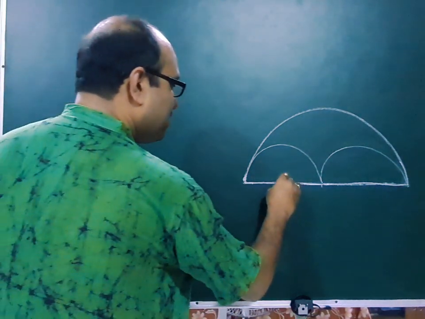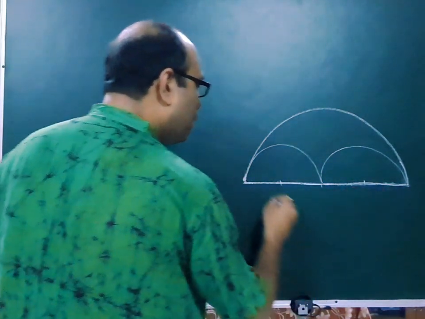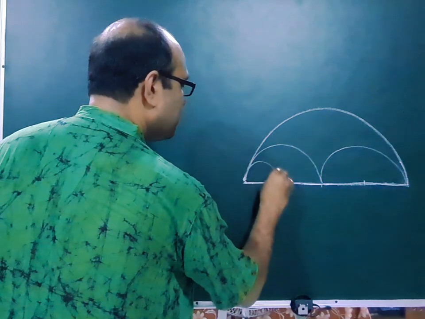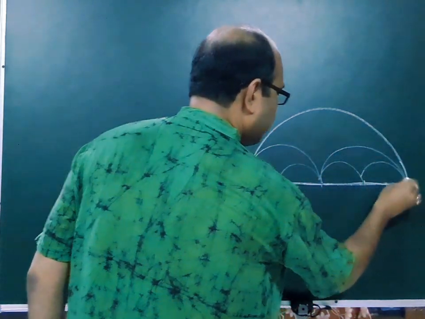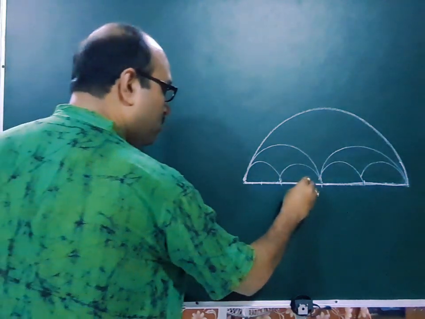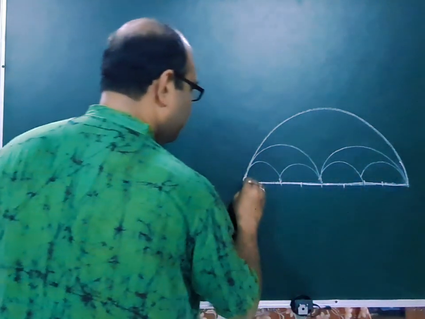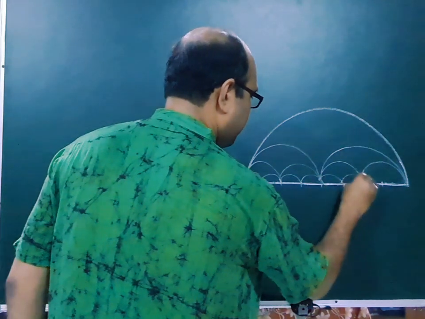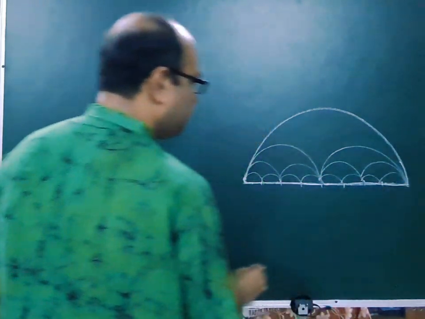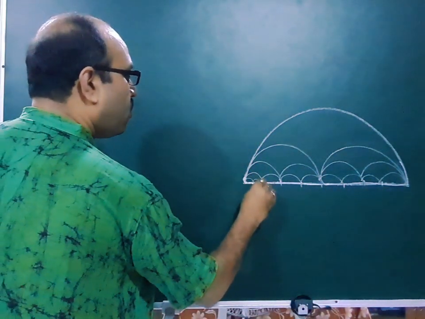Then again, we draw more semicircles inside this. Now again more. And so on.